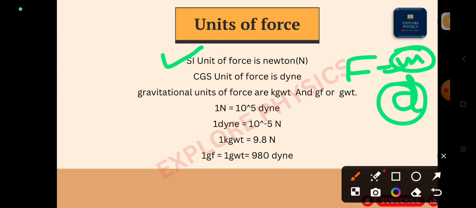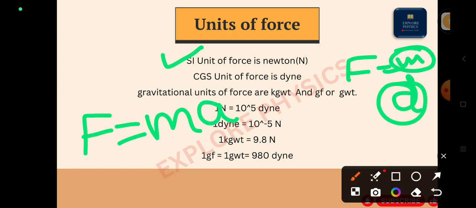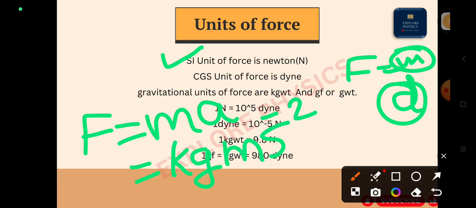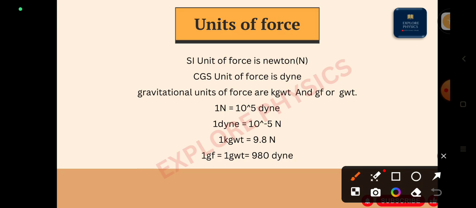So the SI unit of force is Newton. As we know, F equals mass of the object times acceleration, that is, how much the object has displaced from its position and at what rate, meaning with how much acceleration. So F = m × a is the definition of force, and mass is measured in kg, acceleration in meter per second square. So kg meter per second square is also the SI unit of force, and this kg meter per second square is what we call Newton, which is denoted by capital N. The CGS unit of force is dyne.